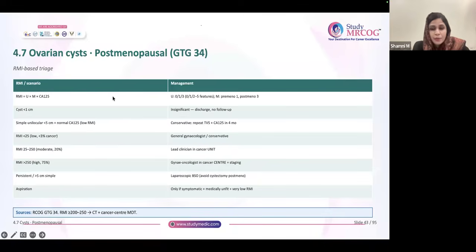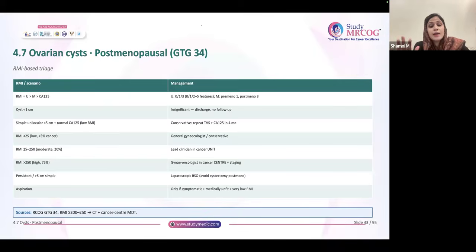What about ultrasound? You look for a few features: whether the cyst is multilocular or not, and if it is, you give 1 point. Whether solid areas are present, mets are present, bilaterality, and ascites.